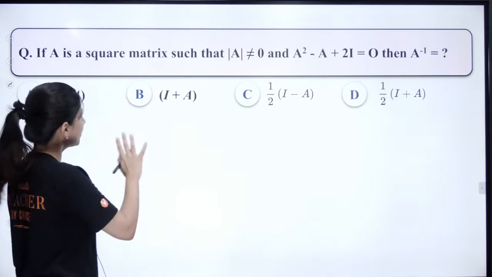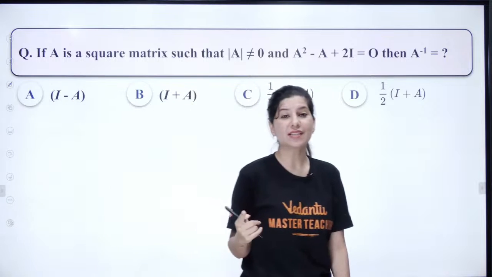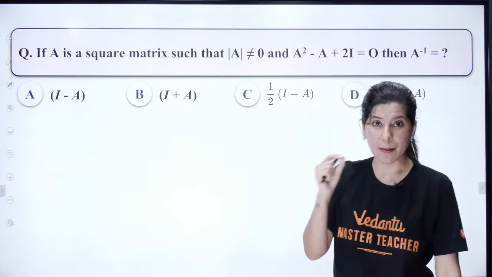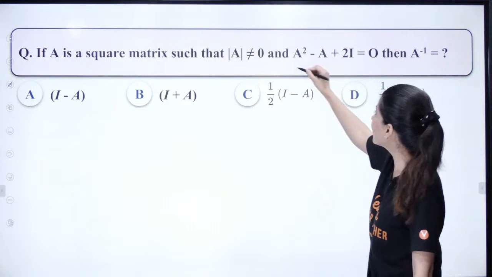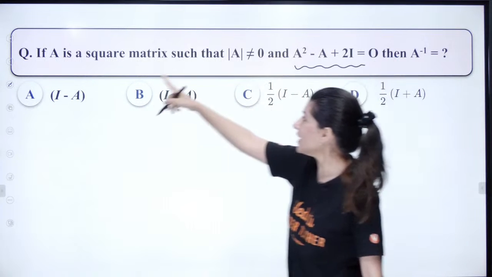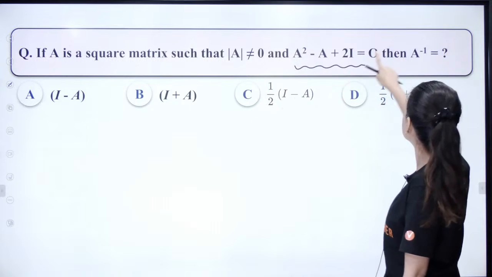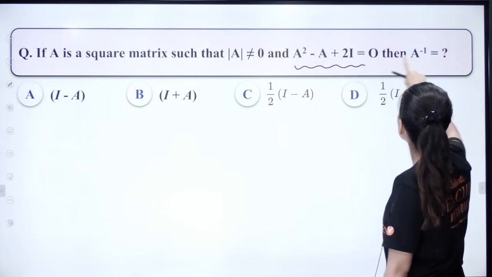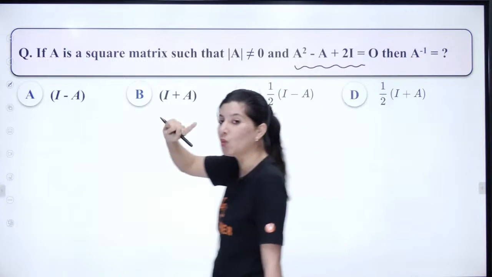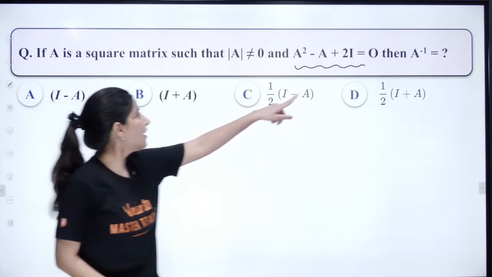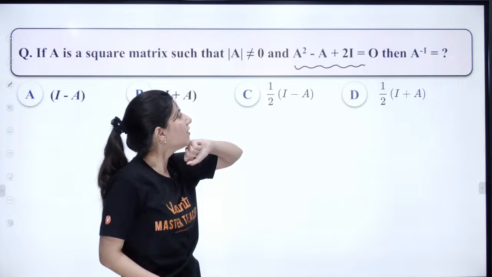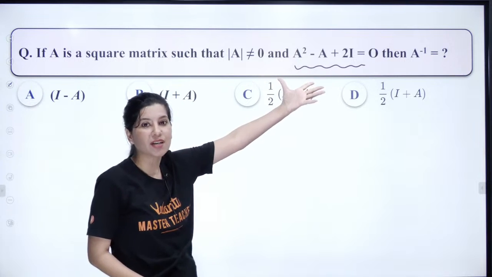Okay, next question. So here we have another question which is on a matrix equation. Can you see the matrix equation over here? If A is a square matrix such that determinant A is non-zero, and this equation is also given to you, we need to figure out A inverse. Now you are going to answer me. What is the value of A inverse? How will I get the value of A inverse from this equation?